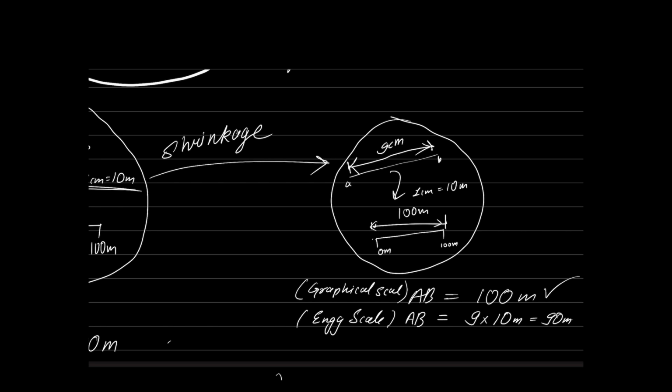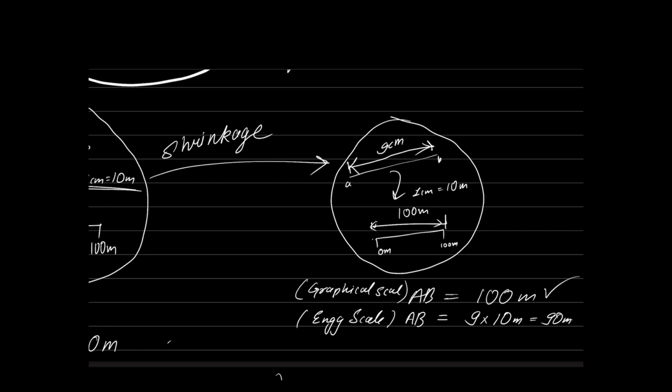Even if shrinkage is happening, the graphical scale will give you the same scale as before. It will preserve the scale of the drawing, but numerical scales will not be able to do that. That is the reason why in every important map, we will definitely have a graphical scale.